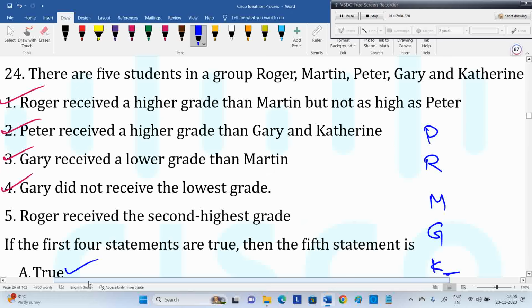If you got 2 arrangements, with R at the second place and R at the third place, then it is uncertain. If you got R only at the third position, it is false. I hope you got the idea. True, false, uncertain: when you get 2 or more arrangements where R takes different positions, then it is uncertain. But here you got definitely only one arrangement. Peter is more than Gary and Catherine, and Gary is less than Martin. R is higher than Martin but not as high as Peter, meaning Peter should be more. So definitely this is it.